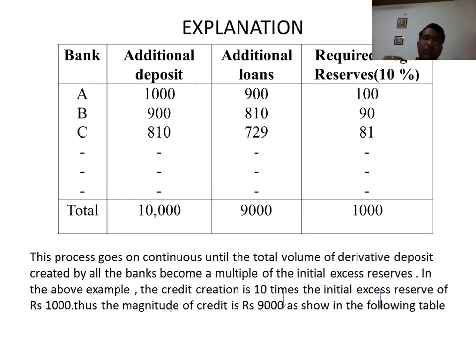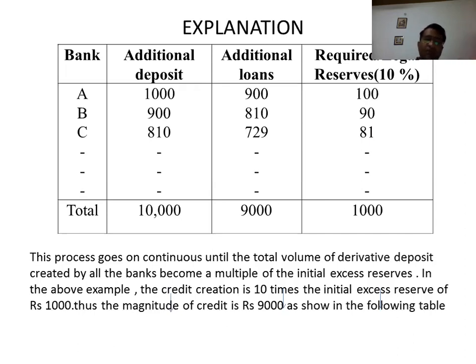So in this way, it will take many cycles, not only one cycle. We will only show 2 or 3 cycles, not all. In this way, the bank will reserve 1,000 rupees and provide additional loans to customers of 9,000 rupees, and the total additional deposit is 10,000 rupees.